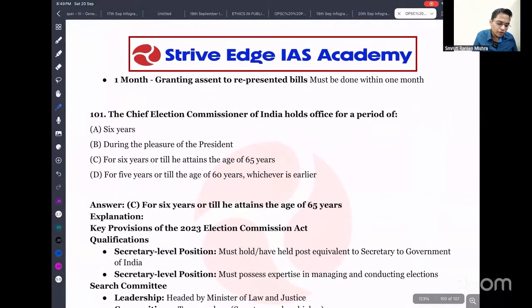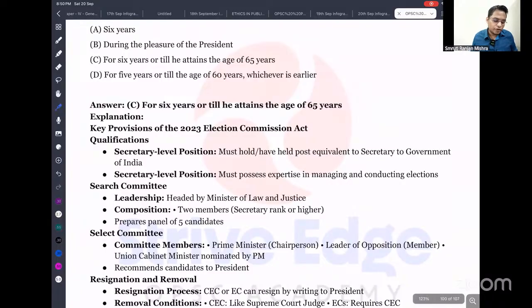So the next important question is: the Chief Election Commissioner of India holds office for a period of 6 years or until they attain the age of 65. This is the question. But recently our government amended the Election Commission Act and brought a lot of changes to it. We are going to see it, it's very important for your examinations.